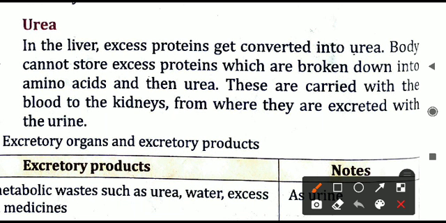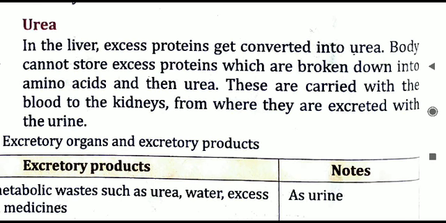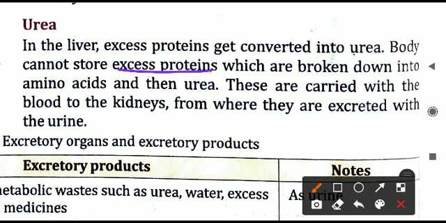Now, next one is urea. In the liver, this process will start. Whatever extra proteins are there in our body will get converted into urea. Excess protein gets converted into urea because the body cannot store extra proteins. The body can store more fat, and more glucose or carbohydrates, but it cannot store more proteins. So these extra proteins are converted into urea. How is it done? These excess proteins are broken down into amino acids, and then the amino acids are converted into urea.